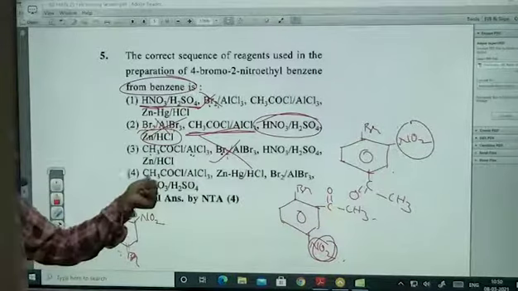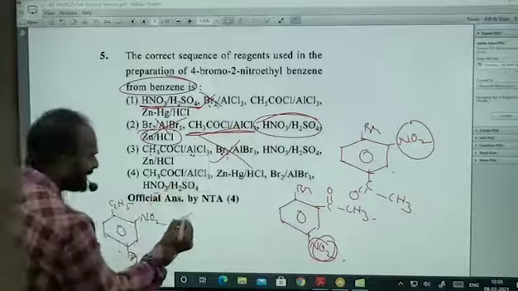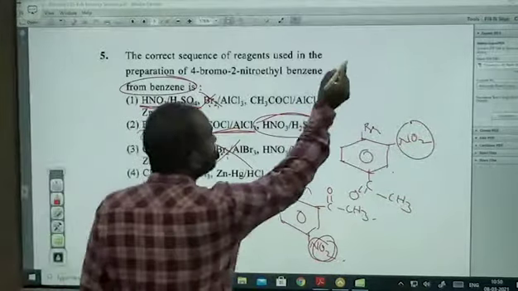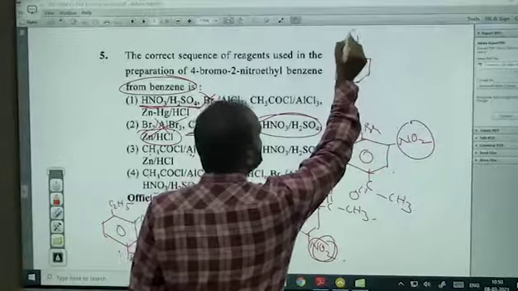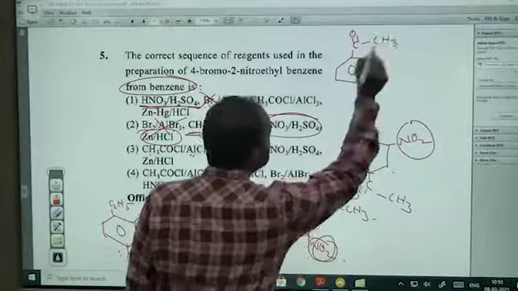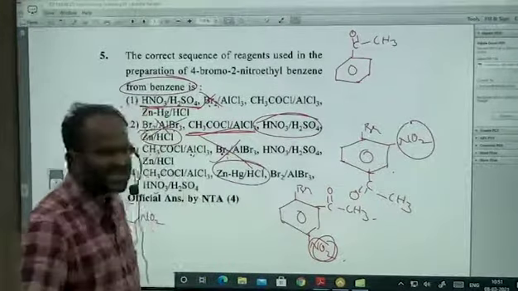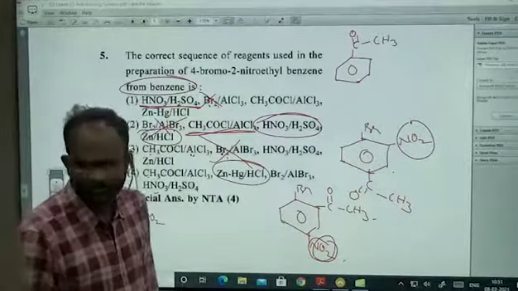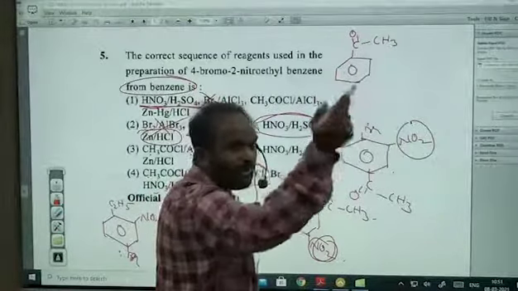Next one, CH3COCl AlCl3. What compound will I get here? Friedel-Crafts acylation, CH3. Now what they have done here, ZnHg HCl, Clemmensen's reduction. In Clemmensen's reduction, the carbonyl compound will be converted to an alkane.